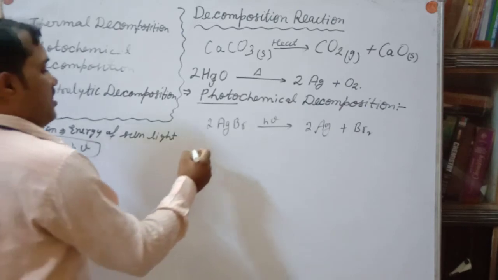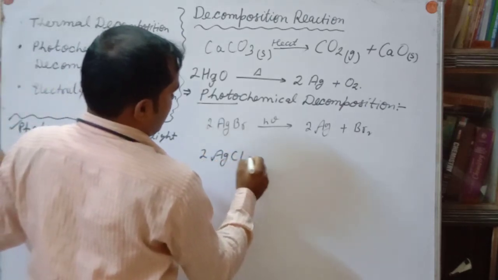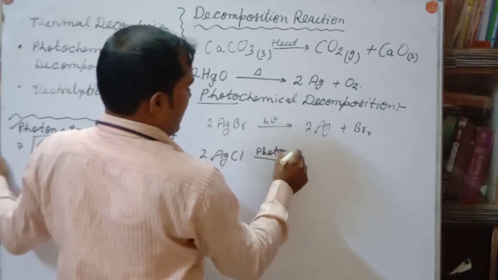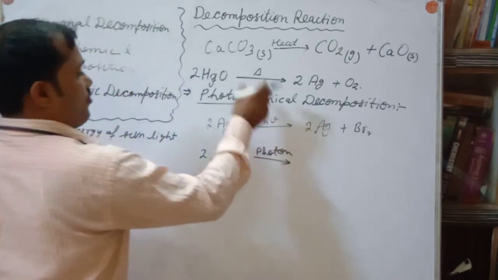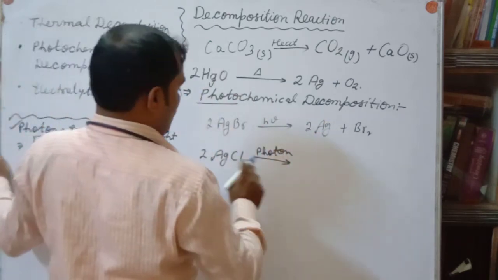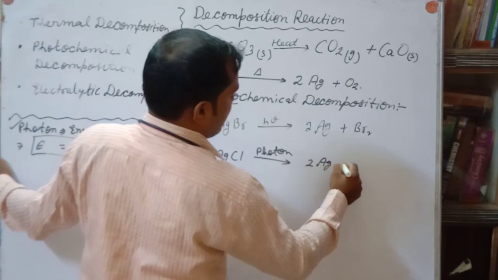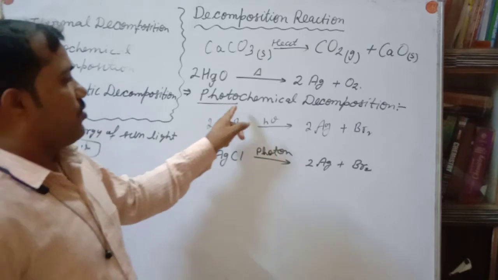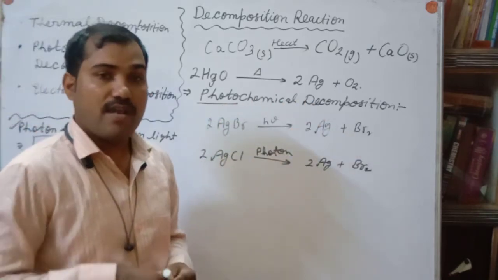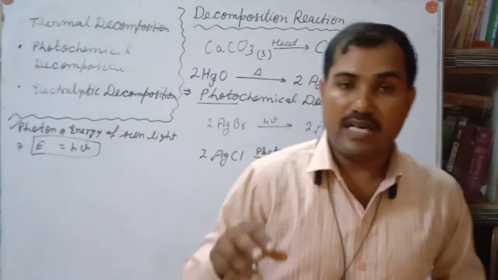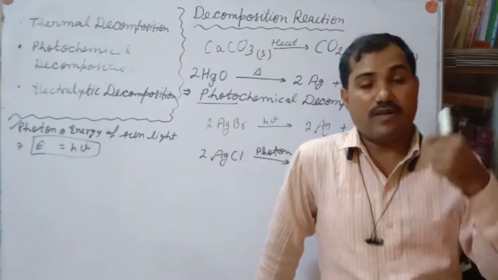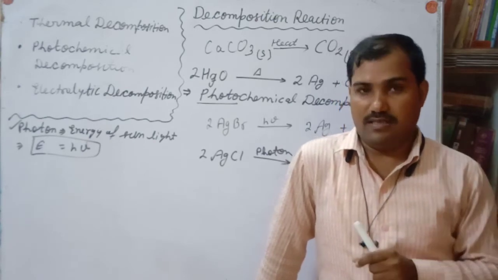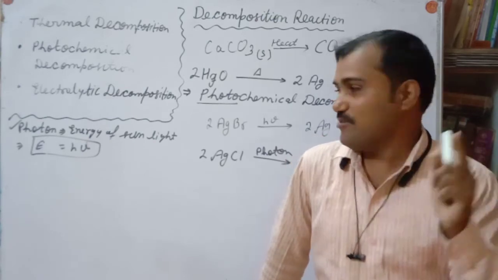Similarly, you can think of some more reactions. Suppose AgBr here. Now if we discuss AgCl, what will happen in the presence of a photon? You may write sunlight, or you may write h nu. Similarly, this is a photochemical decomposition reaction. That is why I am not going to give photosynthesis. The photosynthesis reaction is also in the presence of sunlight, but that is not decomposition. Okay, that is why I am not giving it.